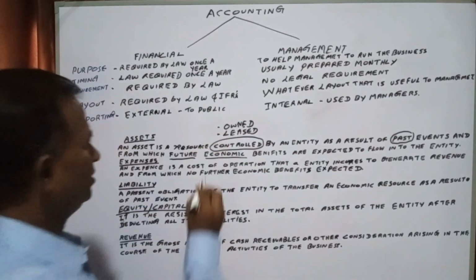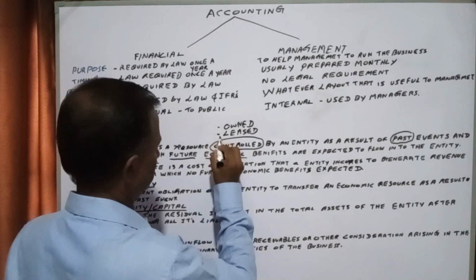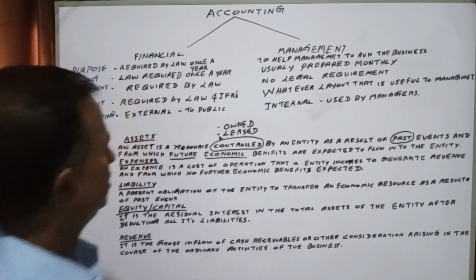That is what we said, controlled. Okay, controlled by.